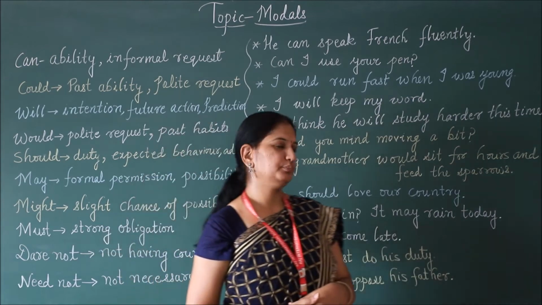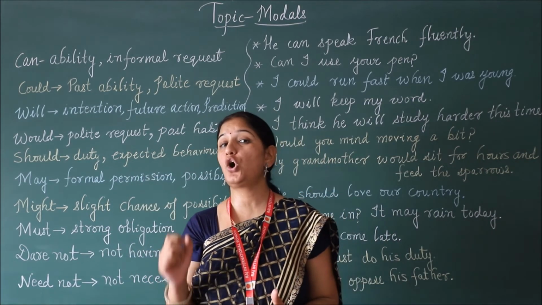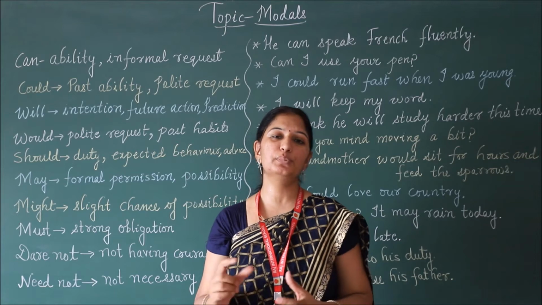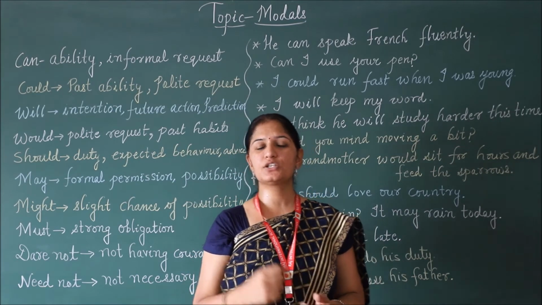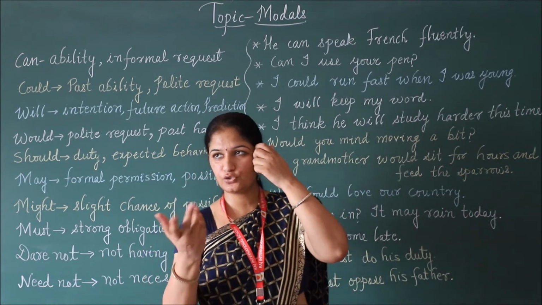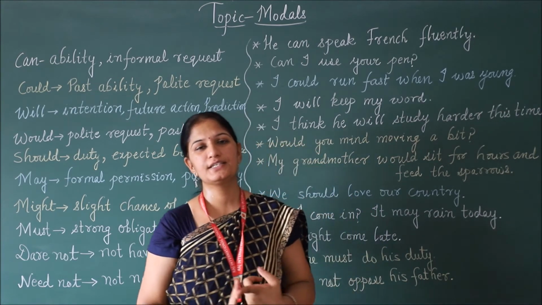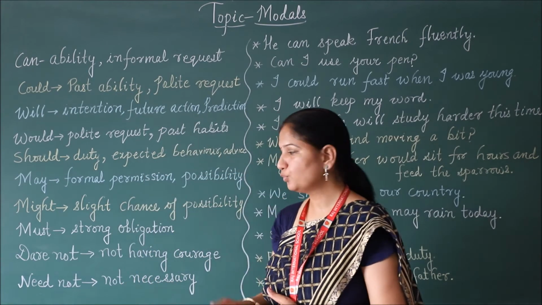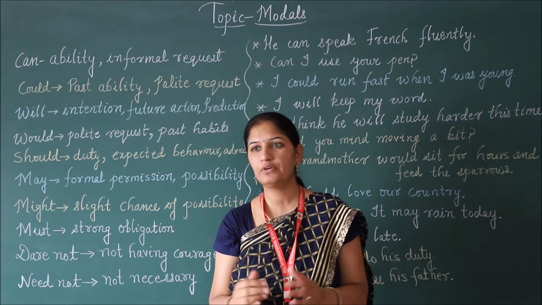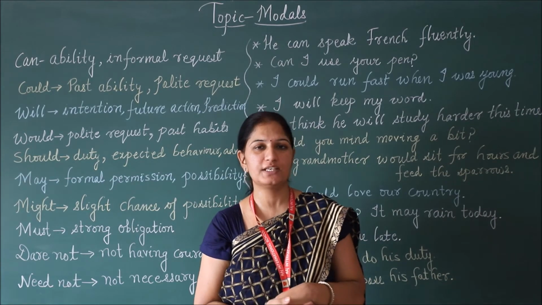Next, use of must for strong obligation. You must complete your work by 10 o'clock or by tomorrow. So when there is a strong obligation, otherwise you will be punished maybe. So when there is a strong obligation, we should use must. Then let us move on to dare not. Dare not when we are not having courage to face somebody.